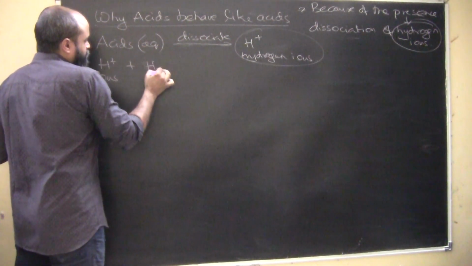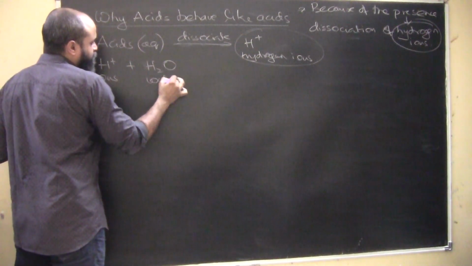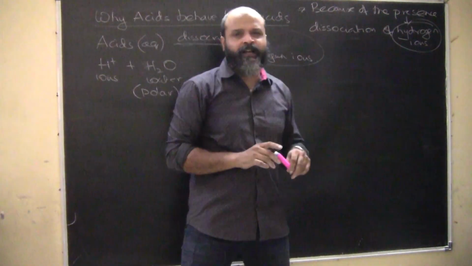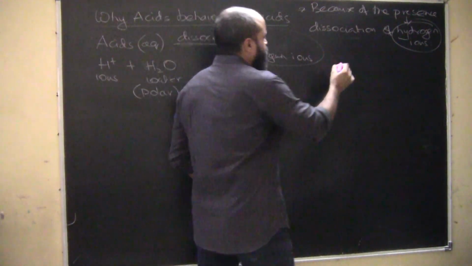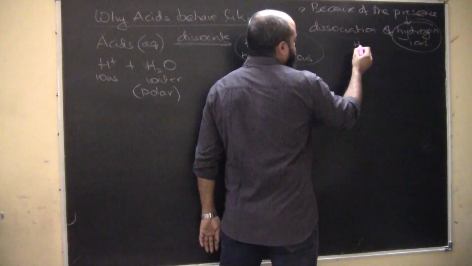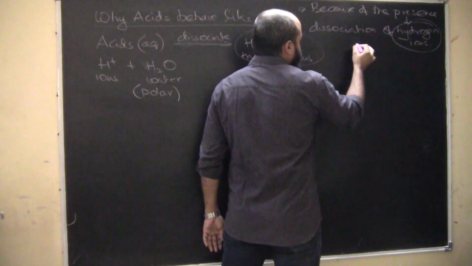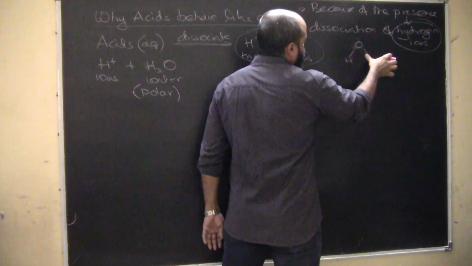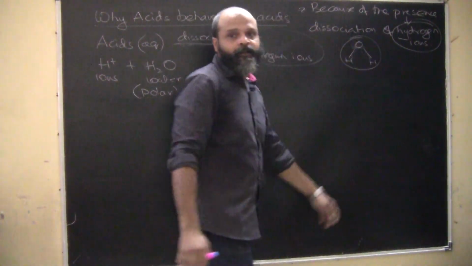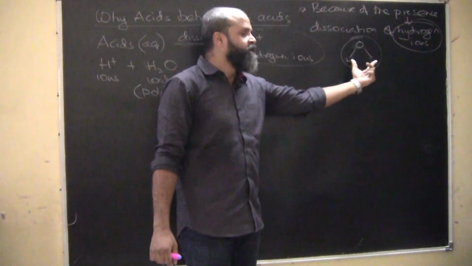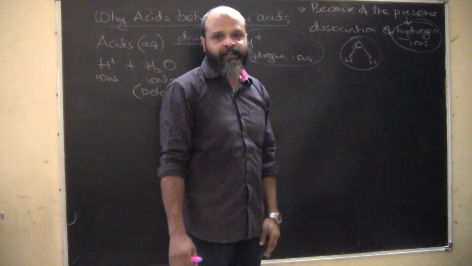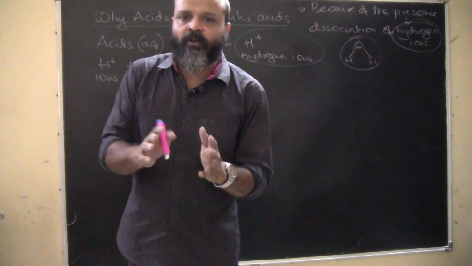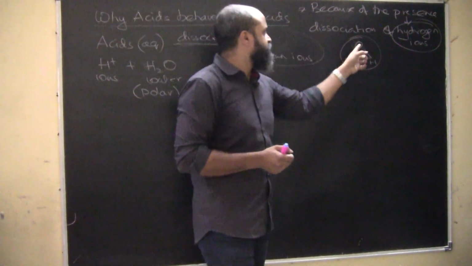What do we mean by a polar water molecule? Polarity is something that we will understand later, but just to give you a heads up here, the water molecule will look something like this: one oxygen having two H ions. It is polar because these two hydrogen ions are inclined at a certain angle, because of which a certain amount of polarity develops. Polarity means a certain amount of charges develop.